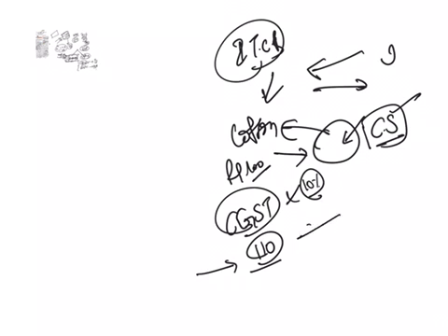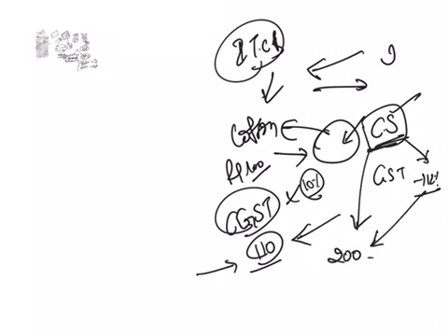Now, he added some value to his input and manufactured a cotton shirt. Now, he wants to sell this shirt. The GST rate on this ready-made shirt is 12%, and this person wants to sell this shirt at 200 rupees. If 12% is the GST, then what will be the tax? The tax will be 24 rupees.